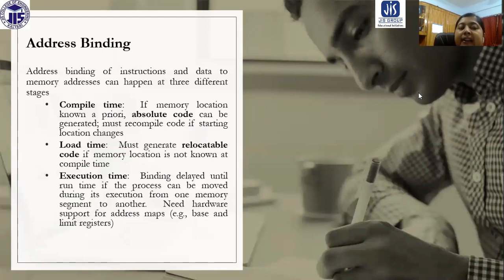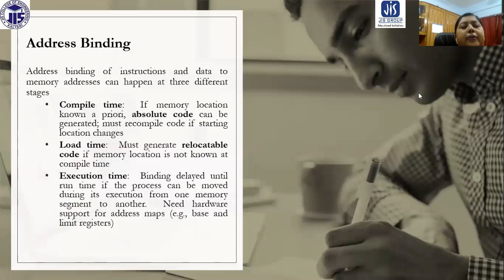If this binding is performed at compile time, then whenever we change the program, we need to recompile the code, because the changes have to be reflected in memory. Whenever things change in the process or program, we need to recompile it, and the address binding is done again, so that whatever changes are made are reflected in the memory. So that is compile time.